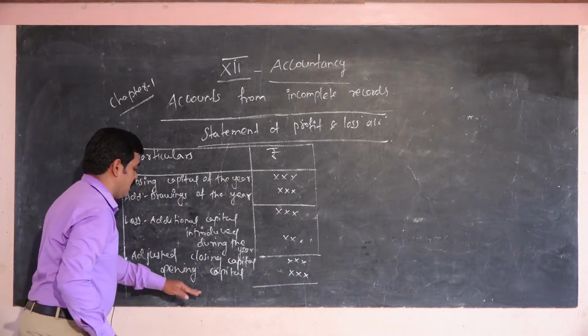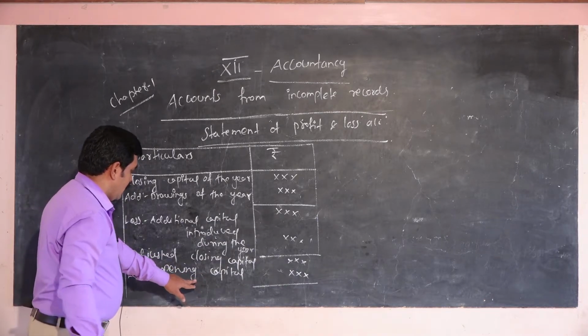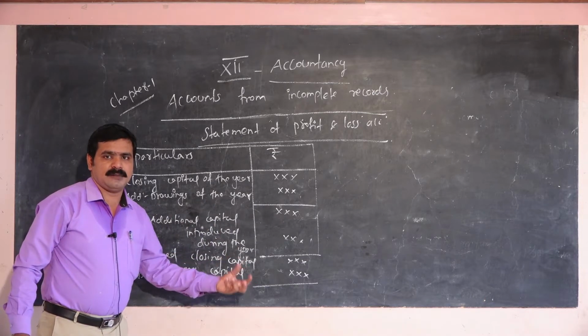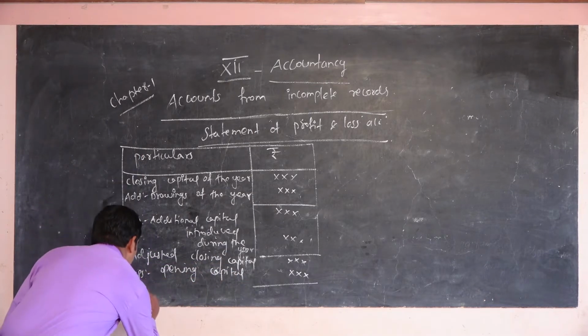It is given in the problem as the current year. You will get some amount that is called the profit of the company, profit of the year, or loss. Okay, profit or loss.